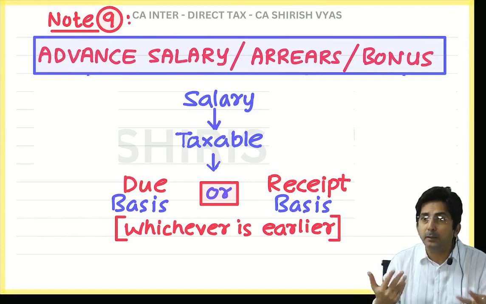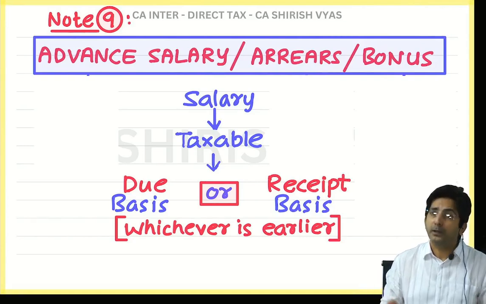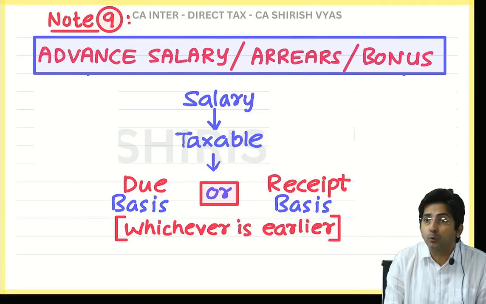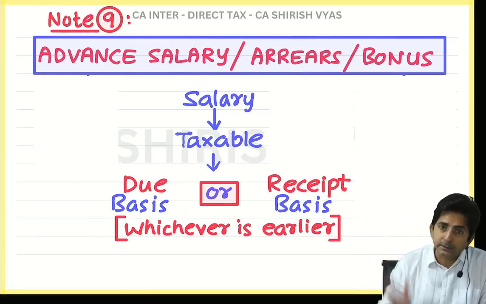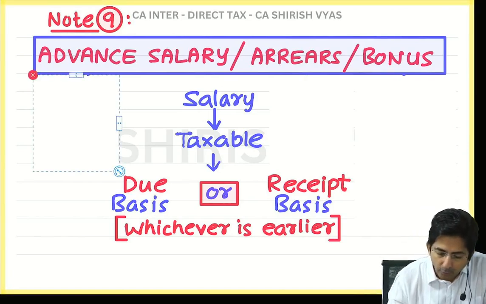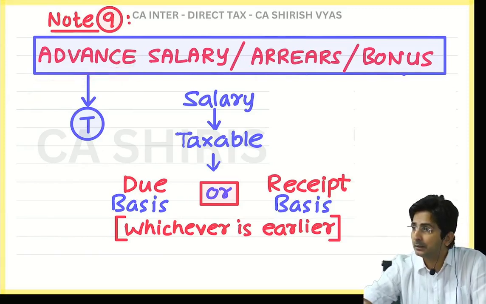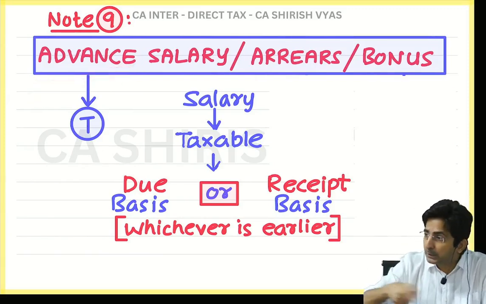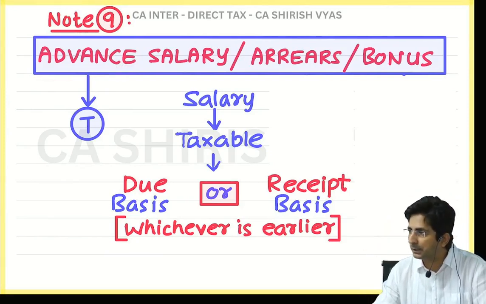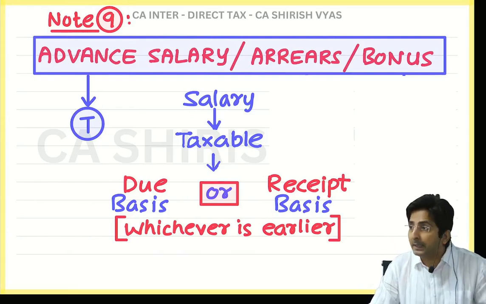If your salary has become due, pay the tax on due basis. And if you say it has not yet become due, but you have received, then pay the tax on receipt basis. There is no one fixed rule that it will be due basis only or receipt basis only. It is whichever is earlier. So accordingly, advance salary will always be taxable. Although it will become due in the next year, it is received now and, based on whichever is earlier, it will be taxable now. Conclusion: if advance salary comes in the question, you will write it in the outer column.